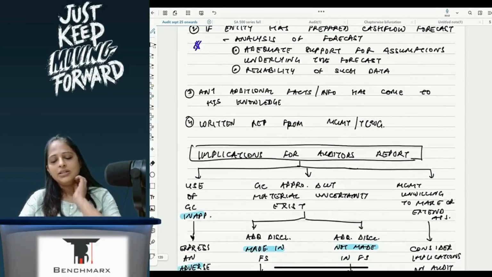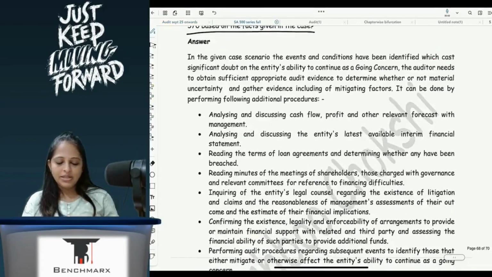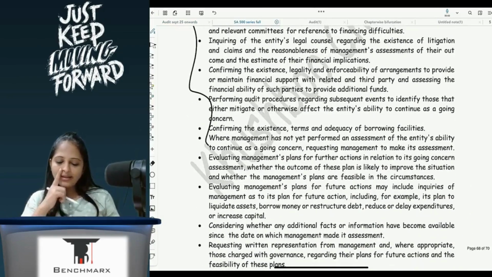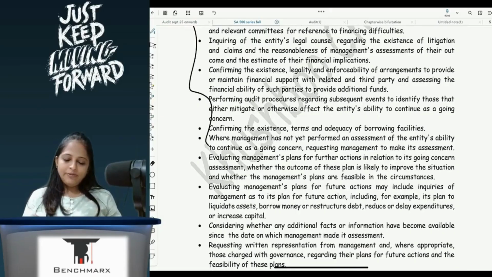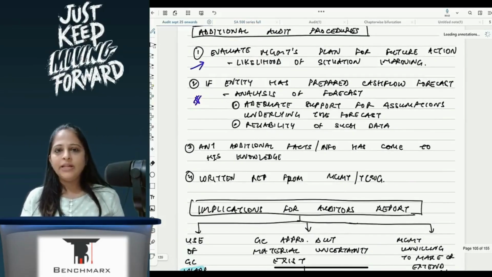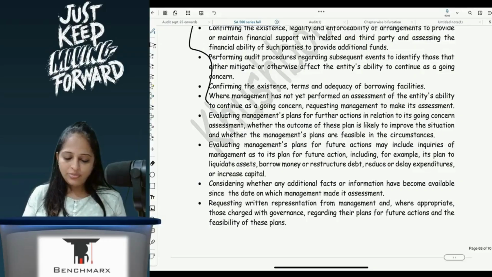Any additional data to be seen, and written representation. Correct? They have added a few more points depending on the type of entity, but you can just write this down and should be perfectly okay if you don't add those additional points.